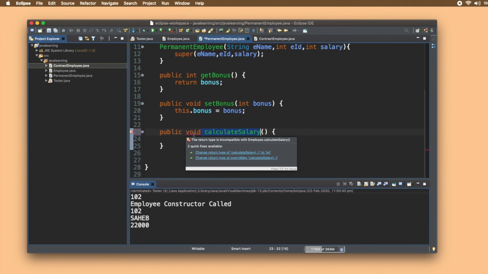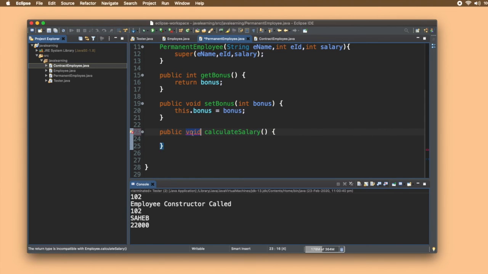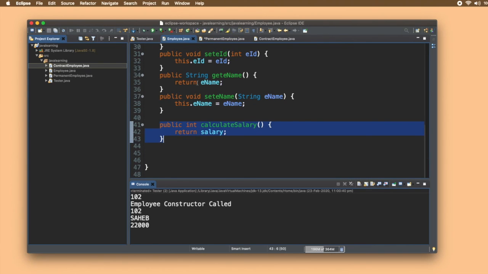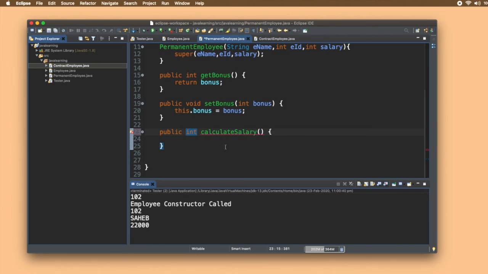Now it is saying that it is right because in the employee class the type is double. So this method must return something, so I'll just return 0. Okay.